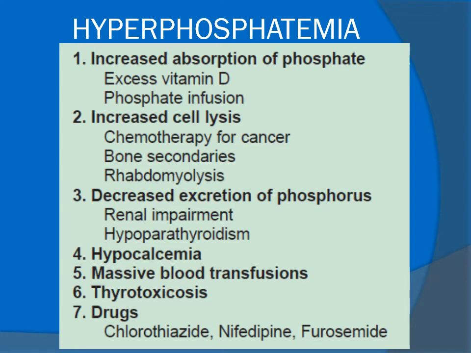Hyperphosphatemia, that is increased phosphate in blood, occurs when there is increased absorption of phosphate in excess vitamin D and excessive phosphate infusion. When there is increased cell lysis during chemotherapy for cancer, bone secondaries, and rhabdomyolysis. Hyperphosphatemia also occurs when there is decreased excretion of phosphorus in renal impairment and hypothyroidism, during hypocalcemia, in massive blood transfusions, in thyrotoxicosis, or in administration of drugs like chlorothiazide, nifedipine, furosemide, etc.